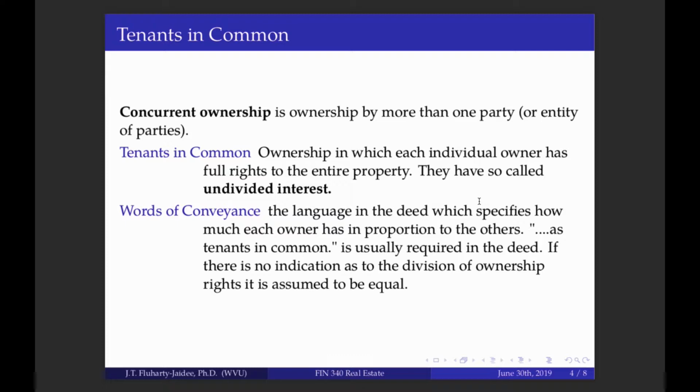Words of conveyance, with respect to deeds, will say as tenants in common. So Jane Doe and Bob Dylan, whoever it is, are tenants in common, which means they own the property together. If there is no indication of division of the ownership, then it is assumed that the rights of ownership are split equally. If the deed says that one individual owns more than another, then the percentage of those rights is written in the deed as well.